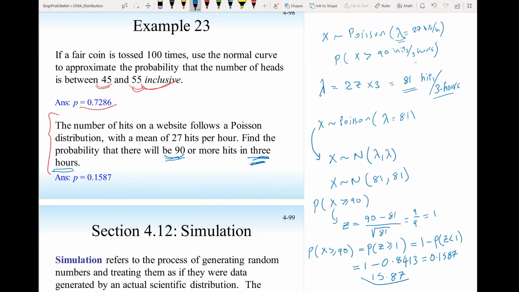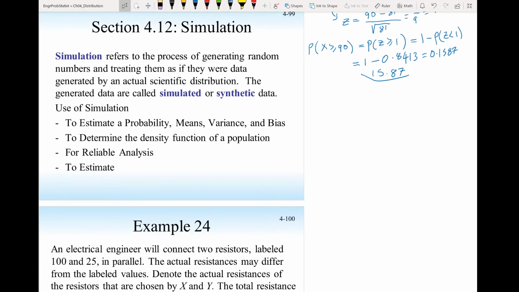The last section in this chapter is simulation. In simulation, sometimes we come up with an algorithm or a system and we want to test it. So we have to do a simulation, creating data that may exist in real life as input to the system we are building. We use simulation to synthesize this data, so we can test our algorithm and system to see how good it is before we build it and test it on real life data or real life input.